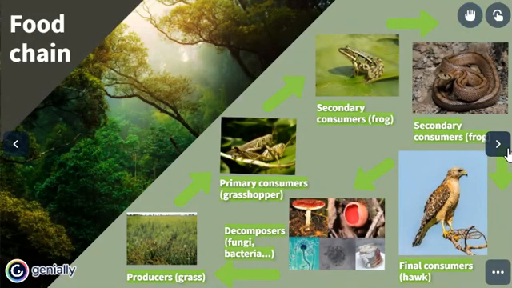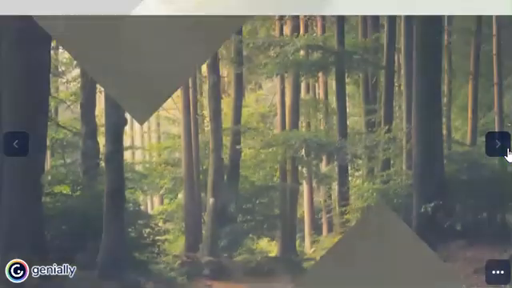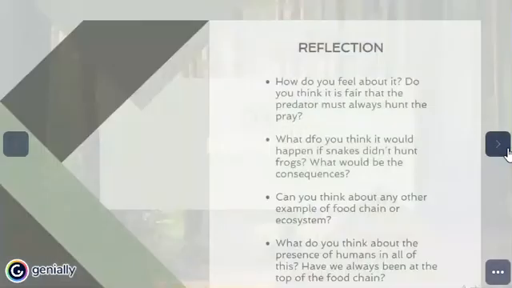The food chain ends with decomposers. They feed on living things that have died, the way they decompose the body. Now let's finish with some questions.